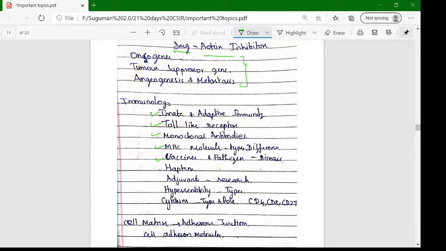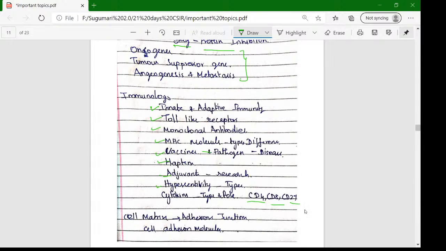which disease. Okay, we can expect match the following: vaccine name, pathogen name, and disease name. That is the match the following related question. Adjuvant, that is the adjuvant based research questions we can expect. Hypersensitivity and their types, cytokines and their roles. Cytokines, CD4, CD8, and CD27 are very important.